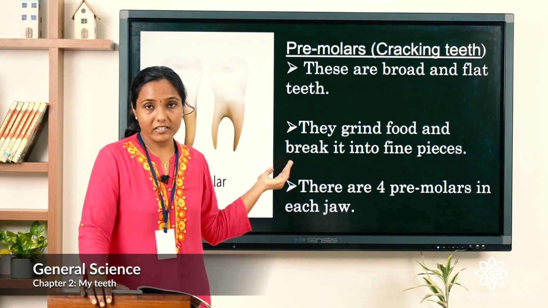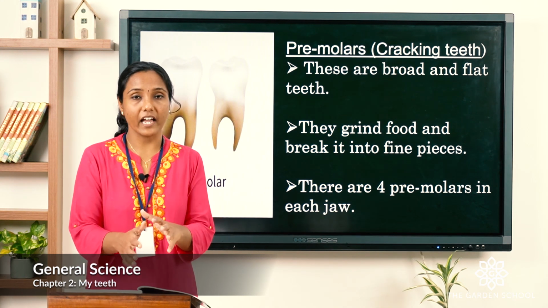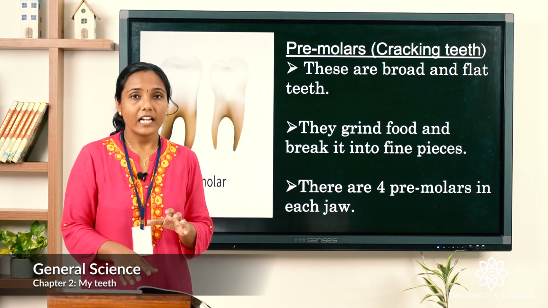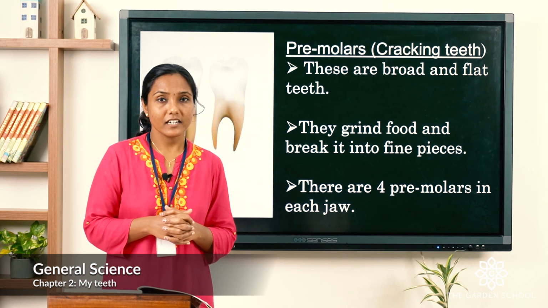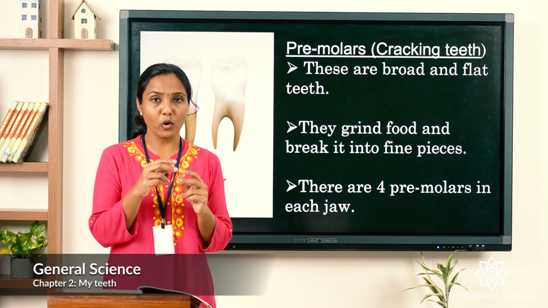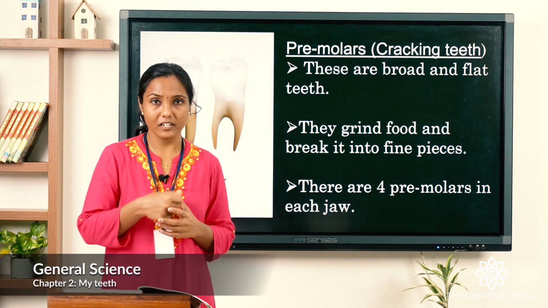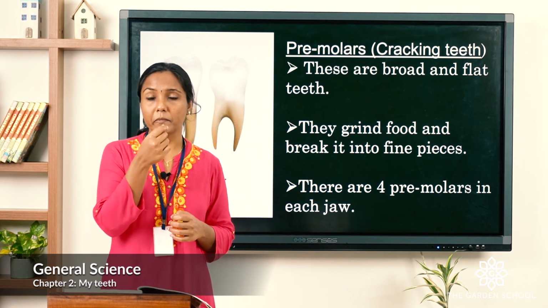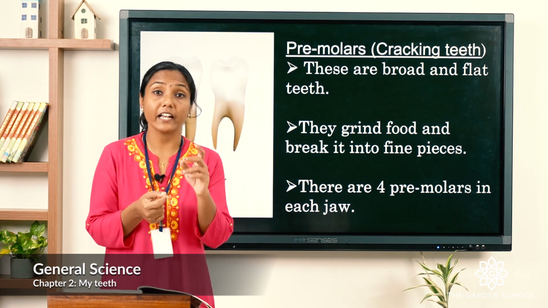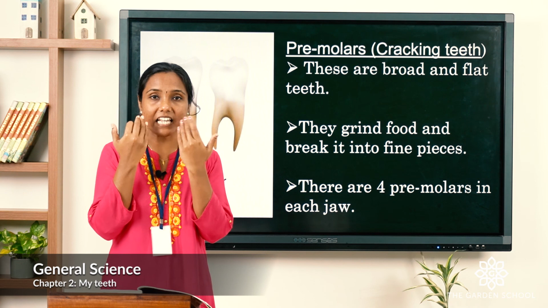Before saying about this, I would like to give an example for canine as well as incisor. Children, have you seen the teeth of a rabbit? They have 2 broad teeth, that's the incisors, in front of their mouth, right? You know why rabbits have 2 teeth in front, and you might have seen the lion which has 2 teeth on the sides.